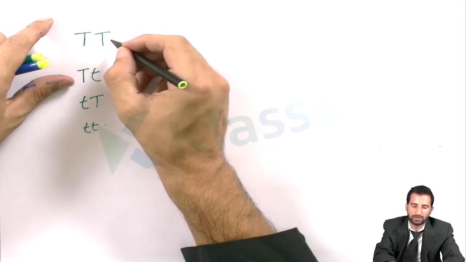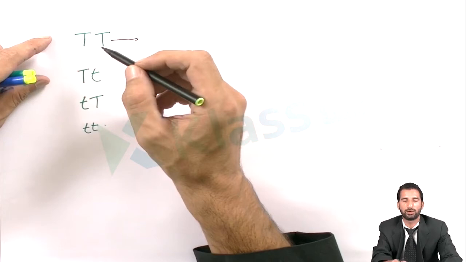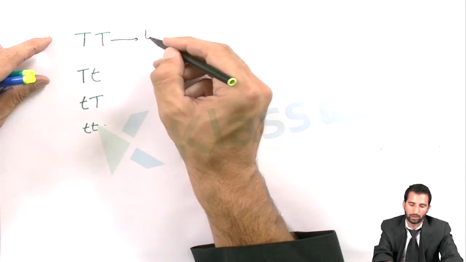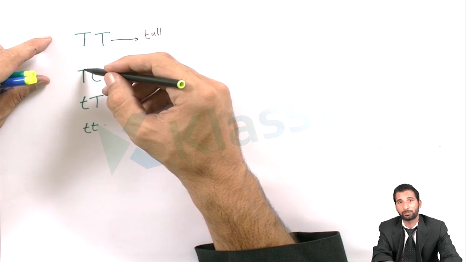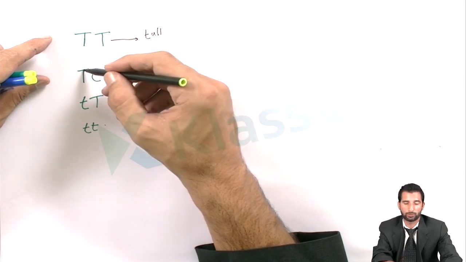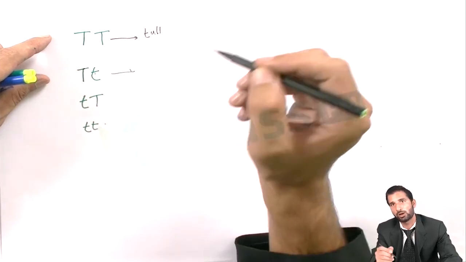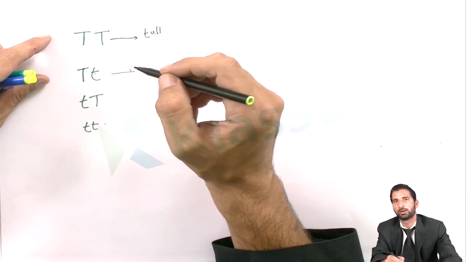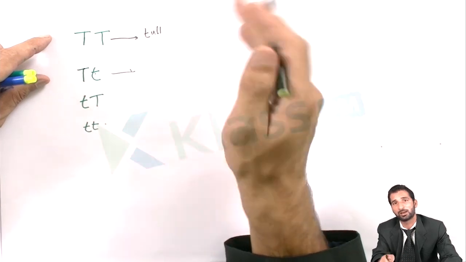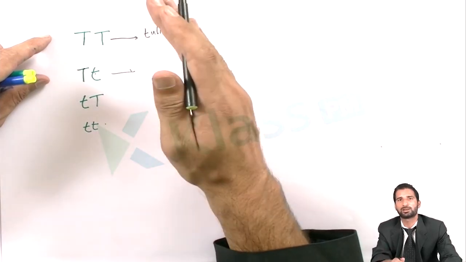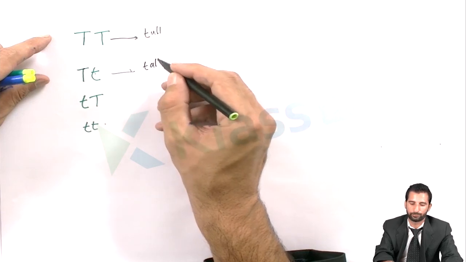Simply, you know that this is the capital T. It means that these have the dominant nature, the person would be tall. And if you see capital T, small t, you know that one T is capital, one t is small, one is for tallness, and the second small t is for dwarfness. But you also know that according to the law of dominance, the character of tallness cancels the character of dwarfness. Hence, tallness is expressed and dwarfness is suppressed. So in this case, the person would always be tall.